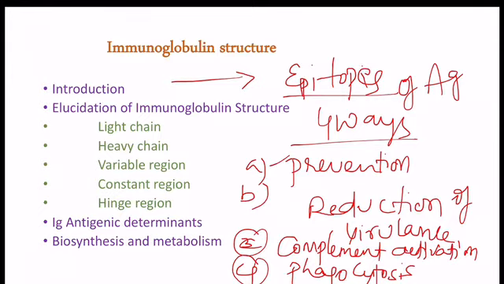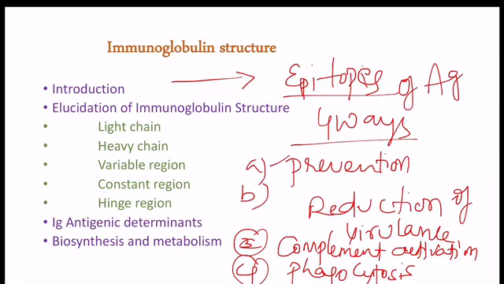And the antibodies, they reduce the virulence. Virulence is the ability of the microorganisms to cause the disease. They reduce the virulence of microorganisms by neutralizing either the toxins or the viruses. The third one is complement activation. Antibodies activate the complement that leads to cascade system of the complement, in turn results the killing of microorganisms.